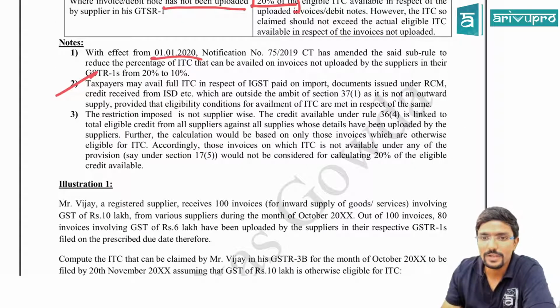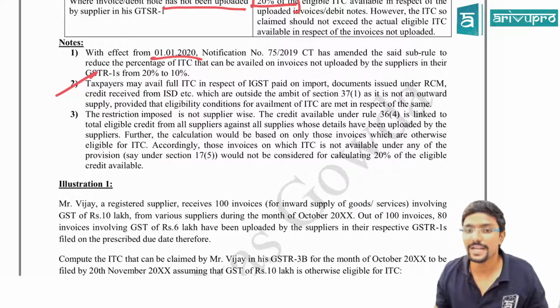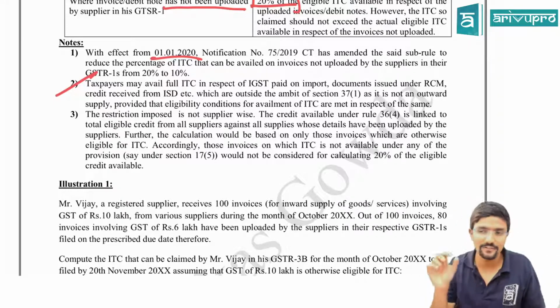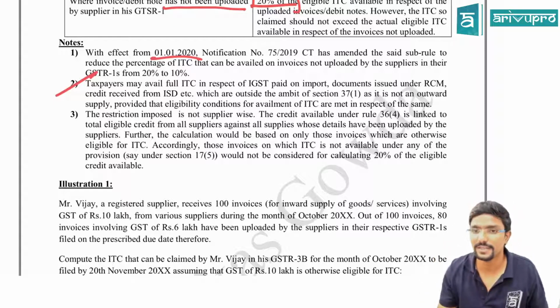Clear, guys? Yeah. The restriction imposed is not supplier wise. It is not supplier wise. It is in total. The credit available under Rule 36(4) is linked to the total eligible credit from all suppliers, against all suppliers whose details have been uploaded by the suppliers. Further, the calculation would be based on only those invoices which are otherwise eligible for ITC. Accordingly, those invoices on which ITC is not available under any of the provisions, say under Section 17(5), which talks about block credit, guys, would not be considered for calculating 20% of the eligible credit available.